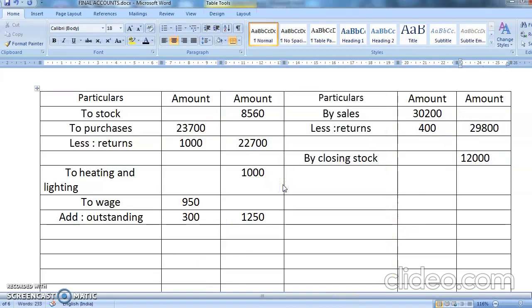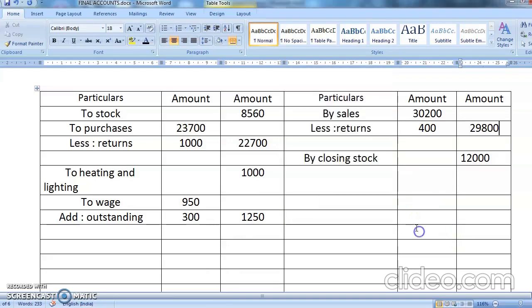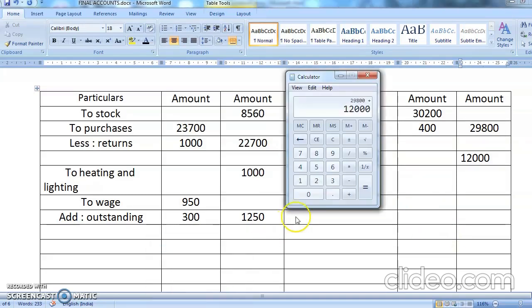Let's do the totaling. Chalo, see. Yes, it was 30,200. First you have to clear the closing stock. 30,200 minus 400, so it comes to 29,800 plus 12,000. As I have told you, you'll write with pencil. Yes, what is the total?